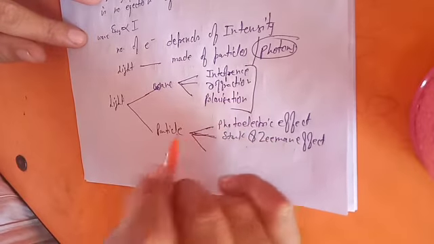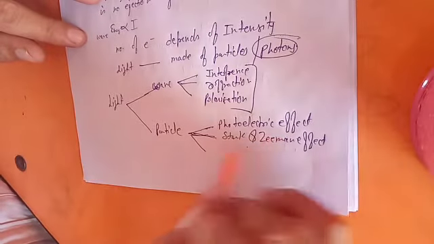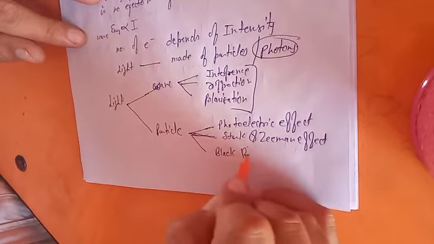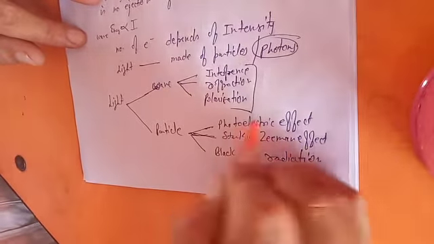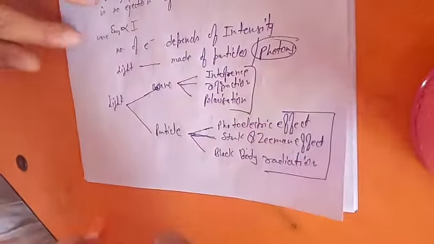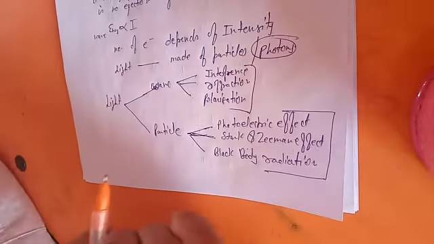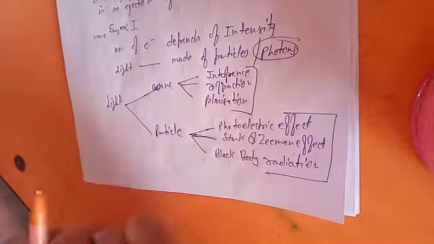But for now, I am giving you the meaning of duality. So the photoelectric effect, Stark and Zeeman effect, black body radiation phenomena. So these are three particle phenomena that, if you need to prove them logically, then you must assume light as made up of particles.